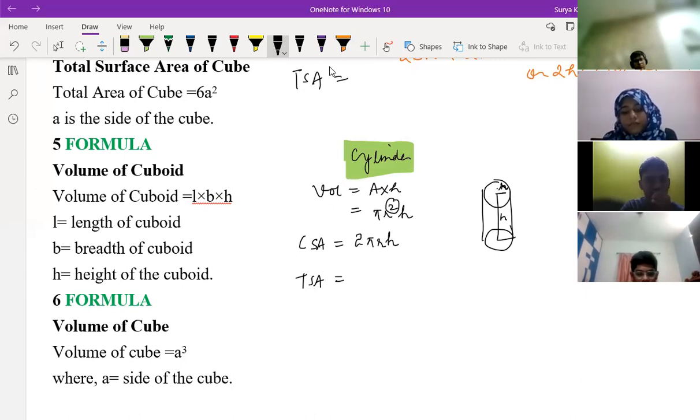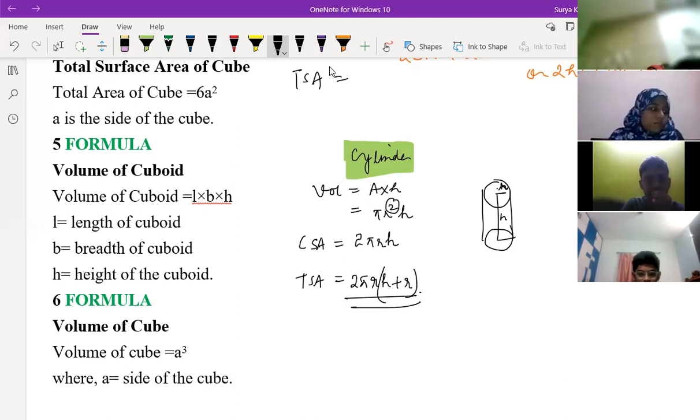Tell. So 2 pi r h, h in the brackets, h plus r. 2 pi r h or 2 pi r only? Yes, sir, 2 pi r, sorry. So how is it happening? See, listen children, here in the CSA part, your only side part is your 2 pi r h. This side part is there, no? Means you can say the curved part of that cylinder is nothing but 2 pi r h.